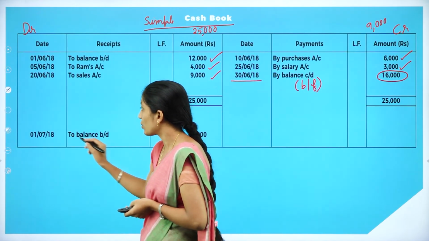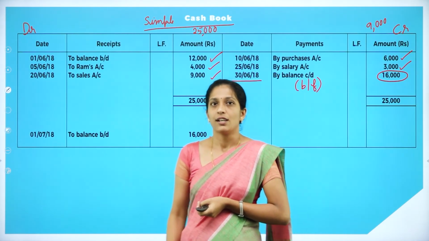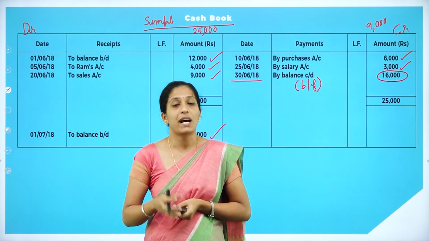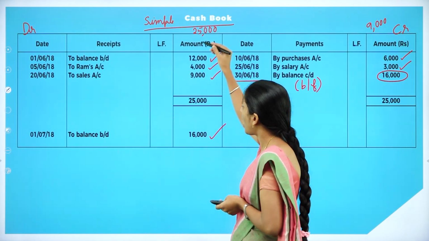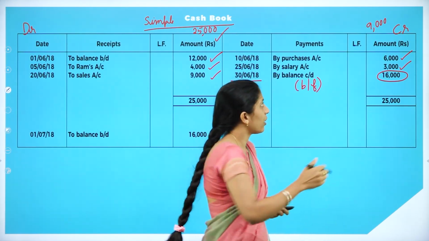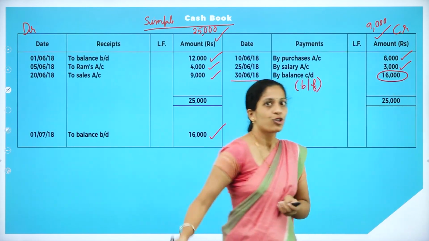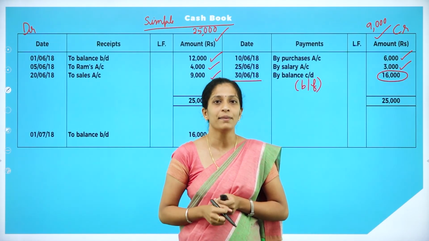That is 1/7/2018, to balance brought down 16,000. So this is how we prepare a simple cash book or single column cash book, where we have only one amount column on the debit side and one amount column on the credit side. So it is called a simple cash book or single column cash book.